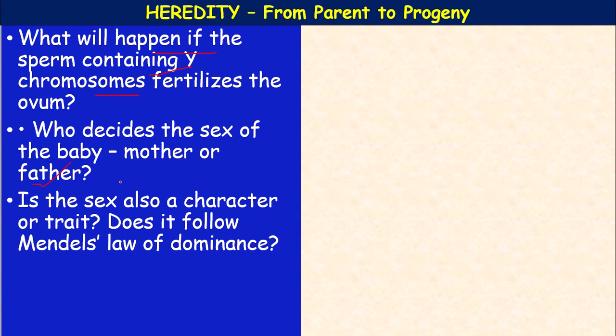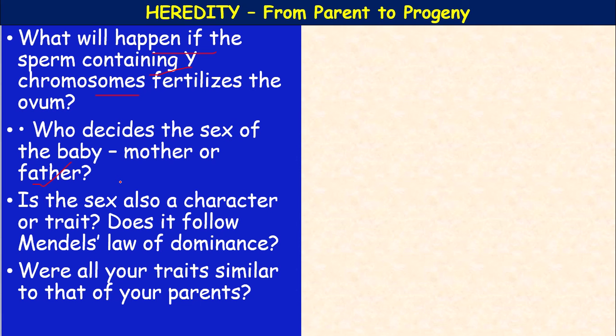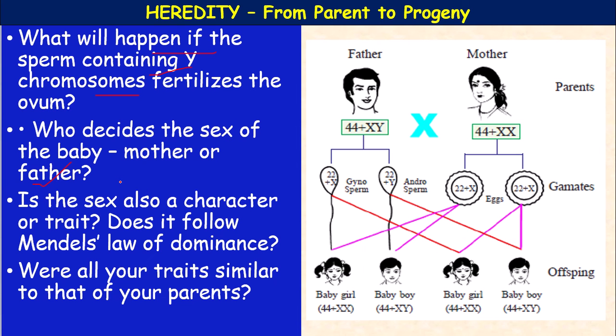So, is sex also a character or a trait? Yes. Does it follow Mendel's law of dominance? Yes. Where all your traits are similar to those of your parents, that is, the 44 autosomes, all these are the characteristics which represent the autosomes and the vegetative characteristic features. Only the sex is determined by the gynosperm and androsperm of the father.